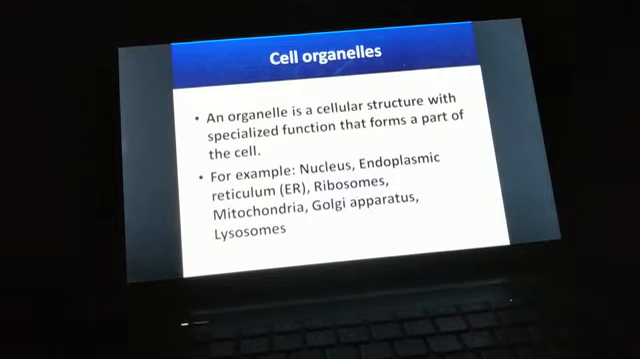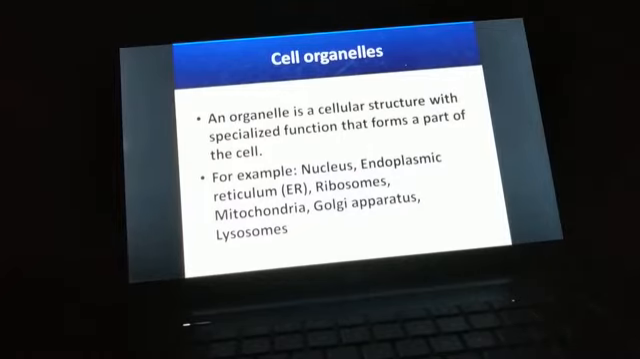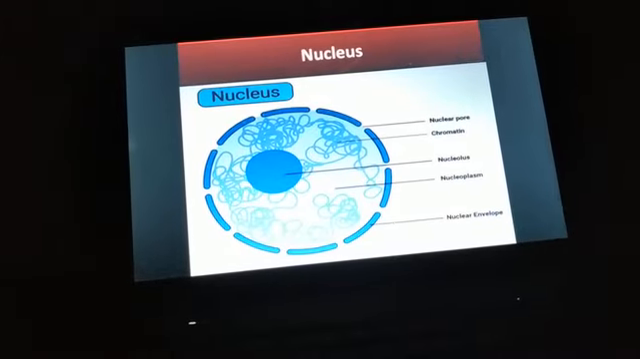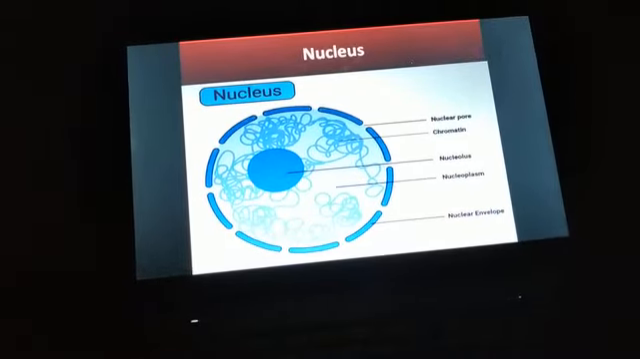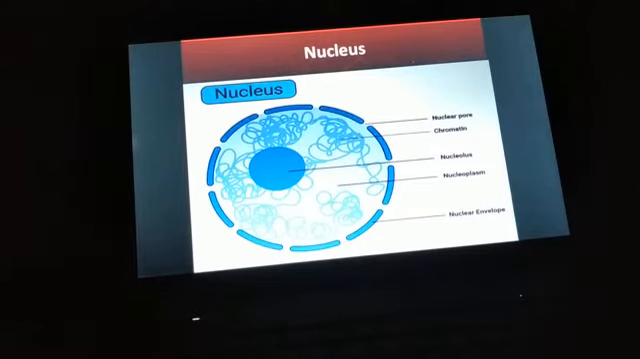Examples are nucleus, endoplasmic reticulum, ribosomes, mitochondria, Golgi apparatus, lysosomes and many more. There are many organelles, and these are some examples of cell organelles. Let us first discuss the nucleus. The nucleus is found in all eukaryotic cells. Okay, so we know that the nucleus is found in all eukaryotic cells.